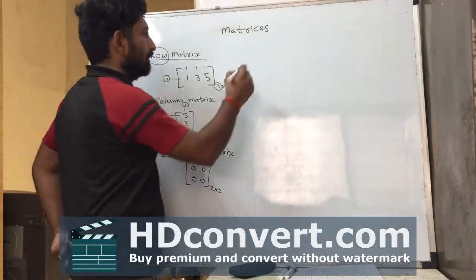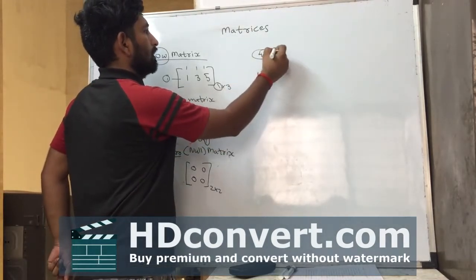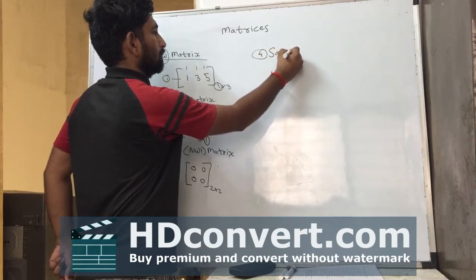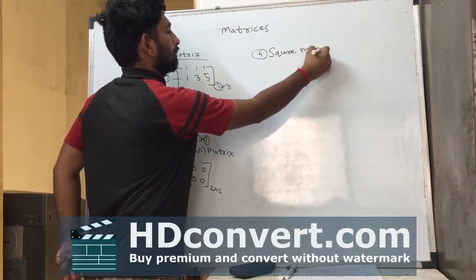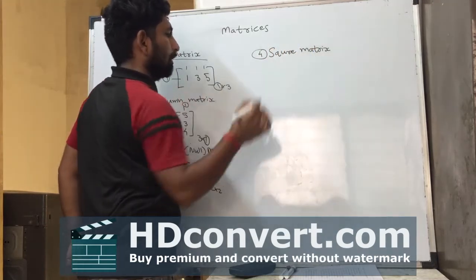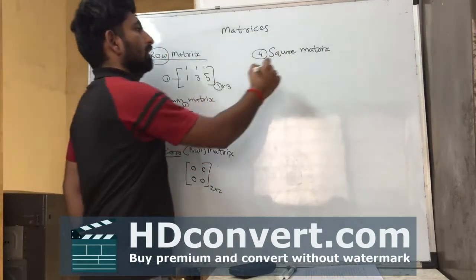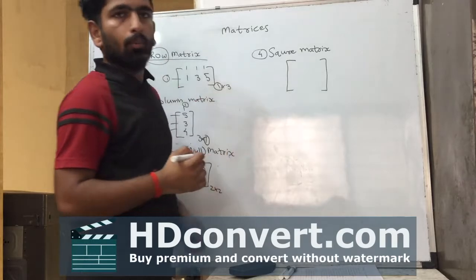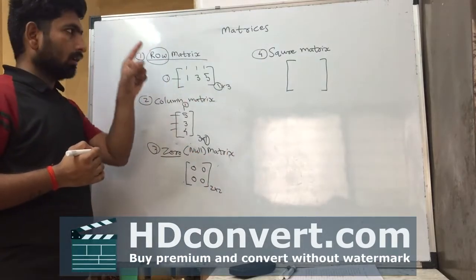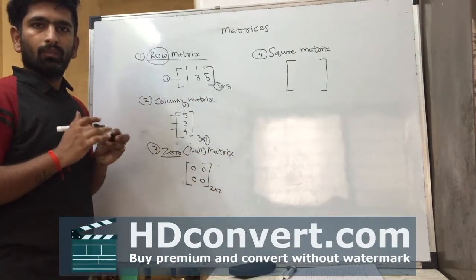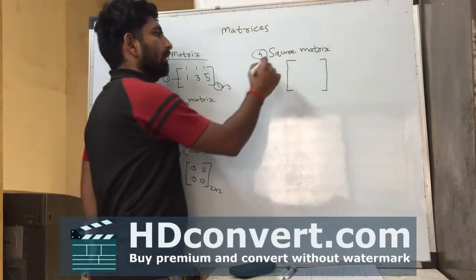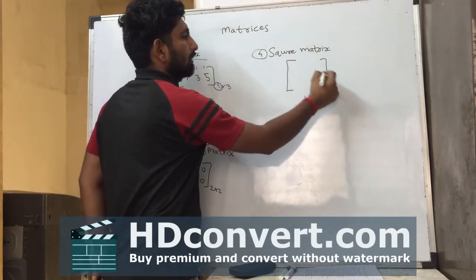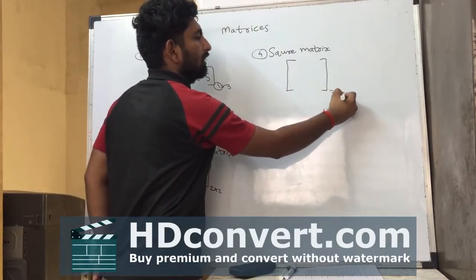The fourth type is the square matrix. In a square matrix, as it indicates, a square has the property that length and breadth are equal. So in this matrix, the number of rows and the number of columns are equal.